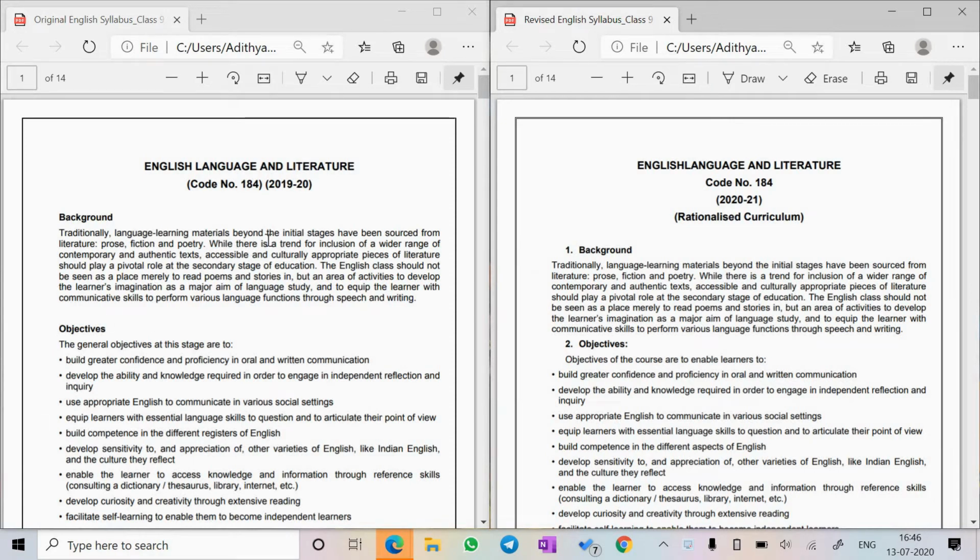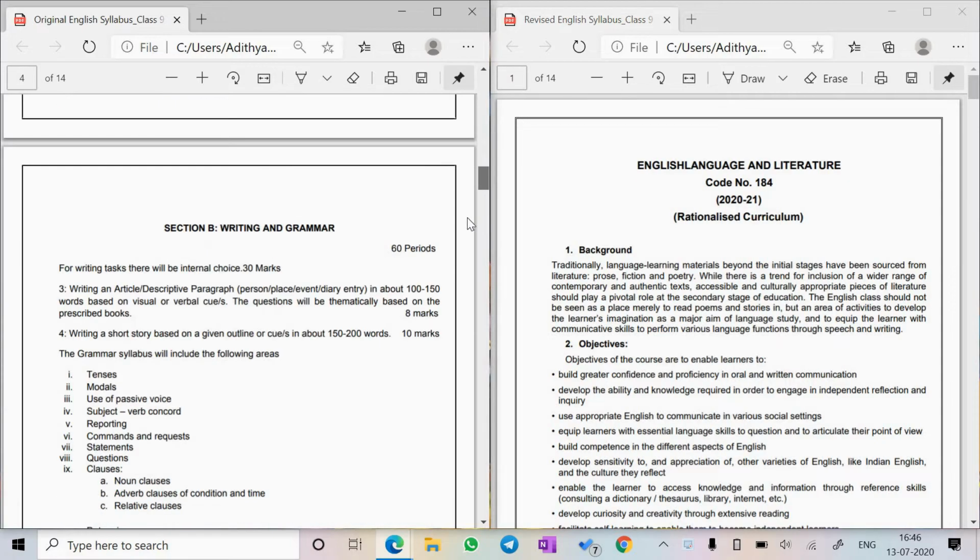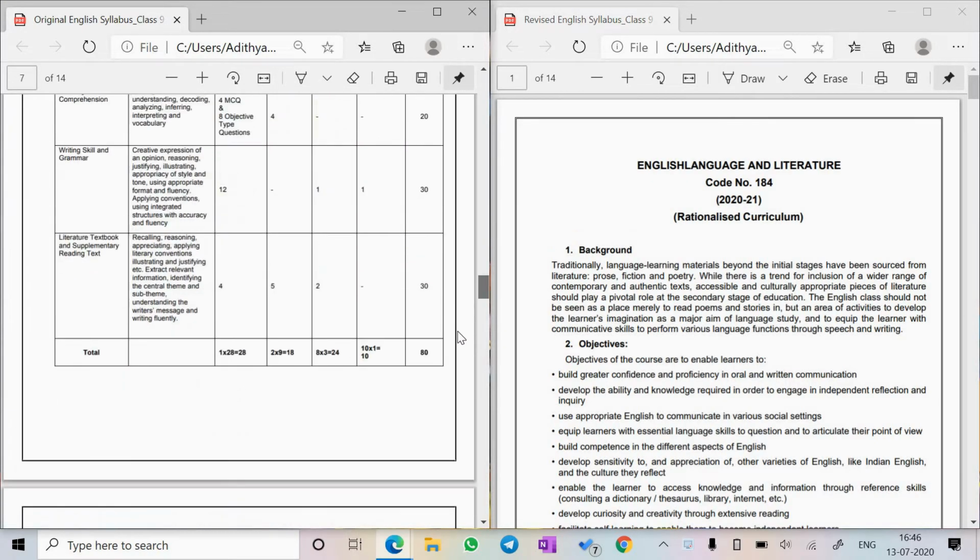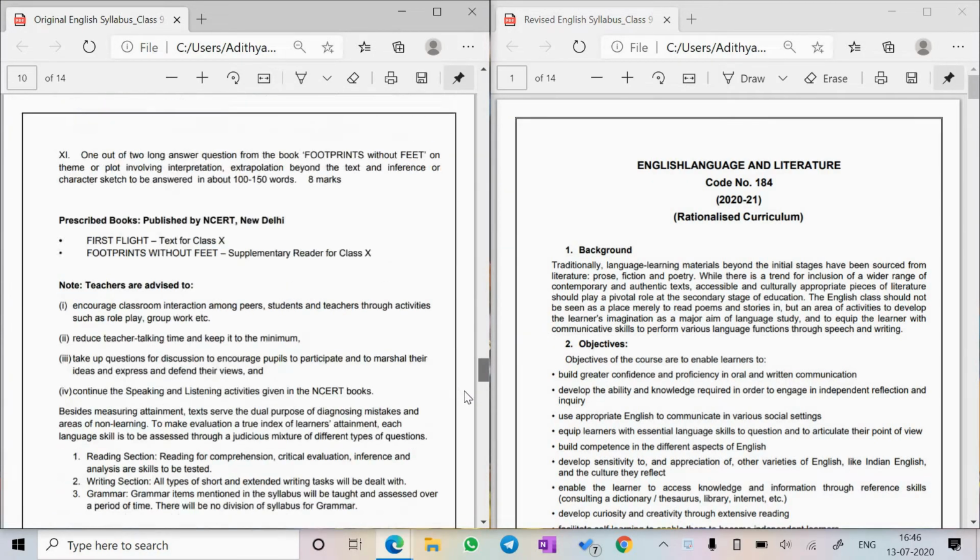Okay, so now we will be seeing the English syllabus. So this is the 2019-20 syllabus. This is the revised or rationalized syllabus for this year. Let's just scroll down to the literature part for class 10 first. We'll go through the literature.